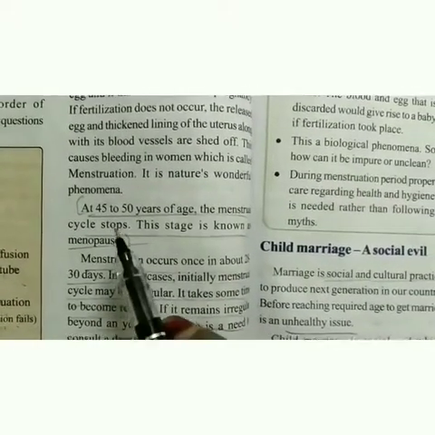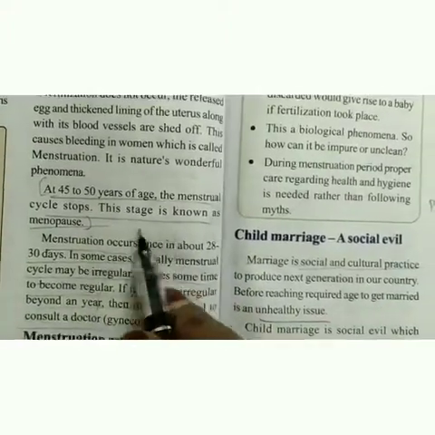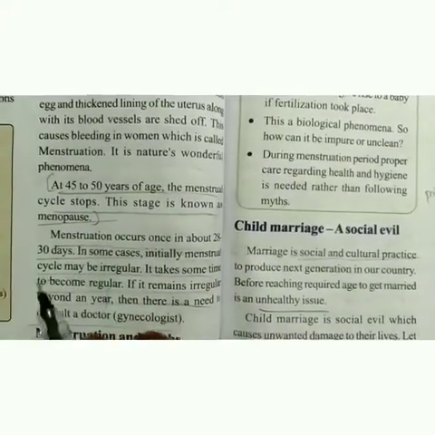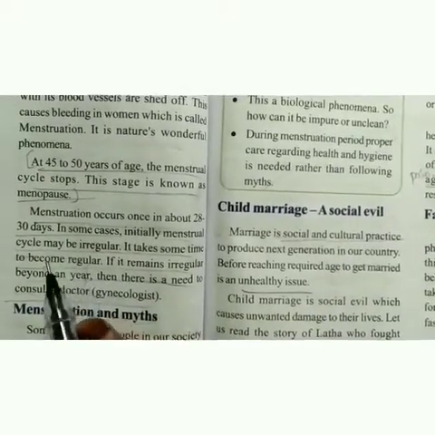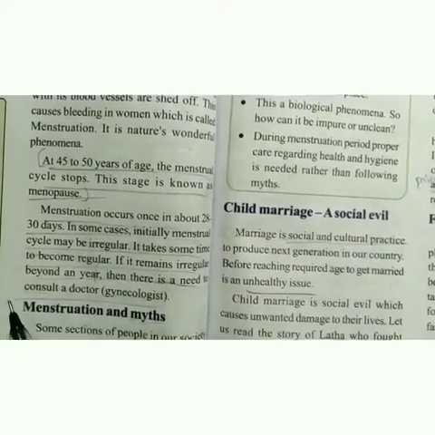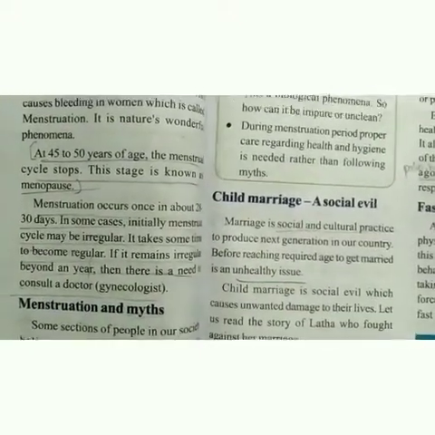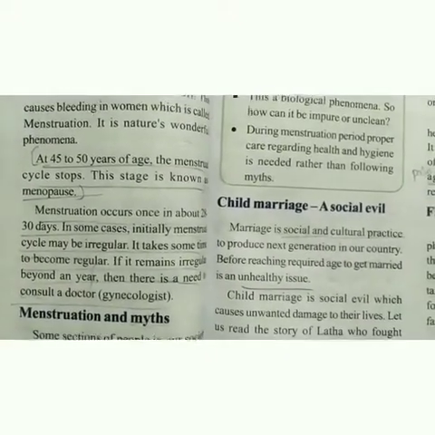At 45 to 50 years of age, the menstrual cycle stops. This is known as menopause. I have said earlier that this menstrual cycle occurs once in about 20 to 30 days. In some cases it may be irregular, and when it is irregular, you have to consult a doctor.